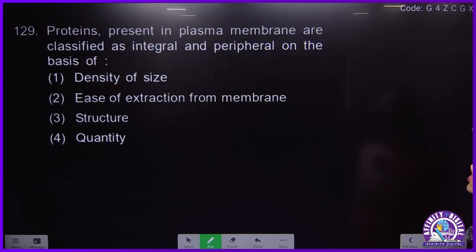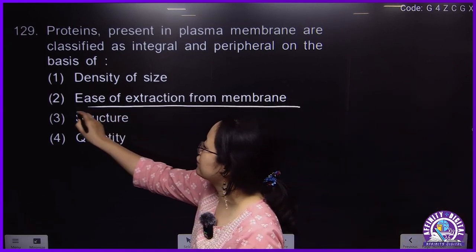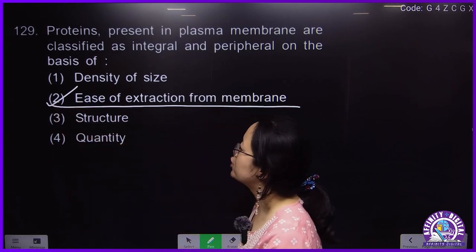Next, proteins present in the plasma membrane are classified as integral and peripheral on the basis of ease of extraction from the membrane. 129 is 2.